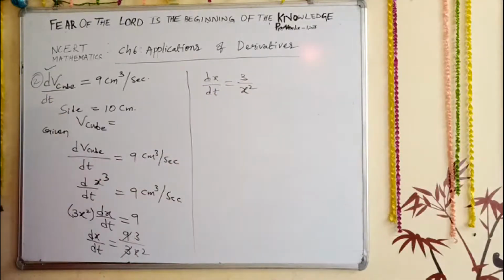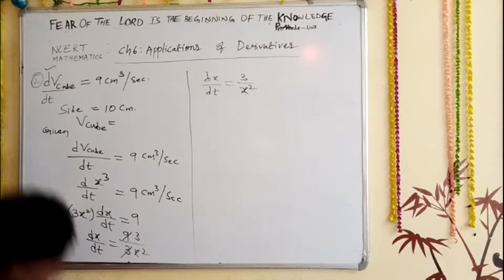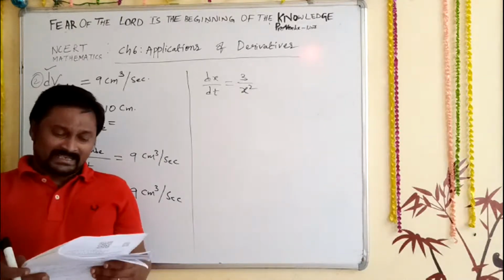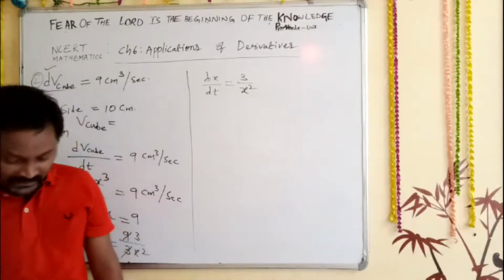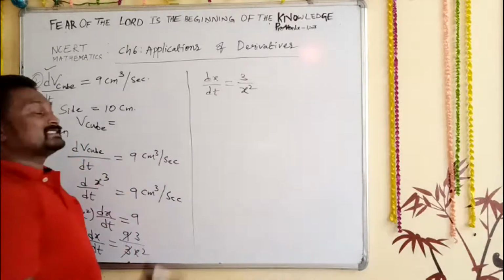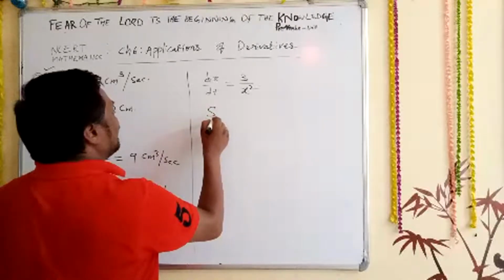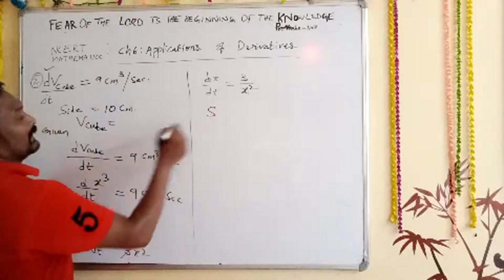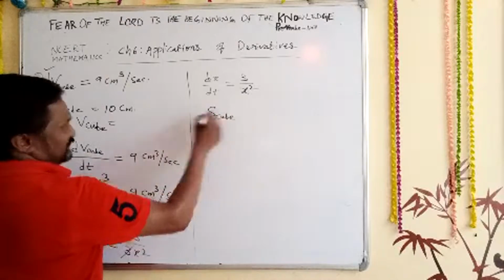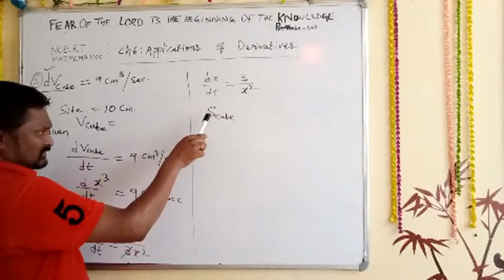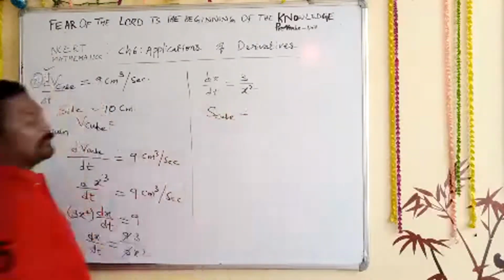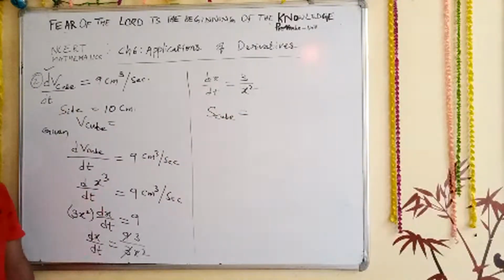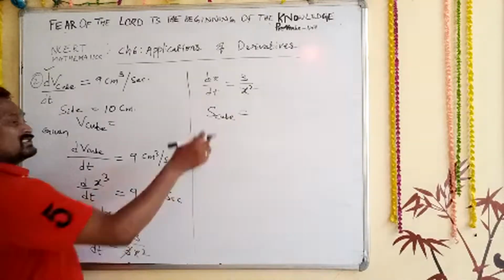Now what do I need to find? In the question they said, how fast is the surface area increasing? We need to first take the surface area of a cube.